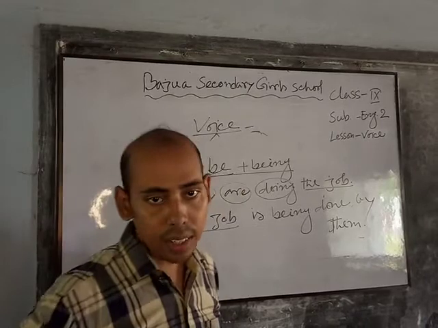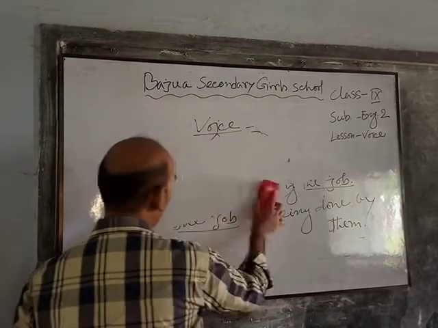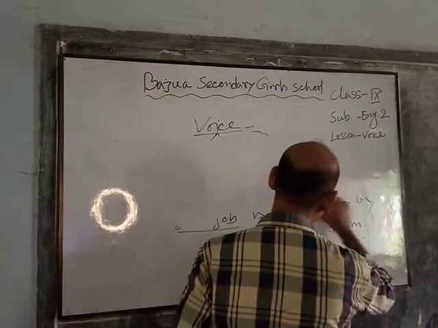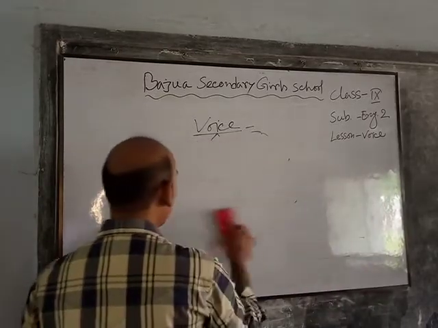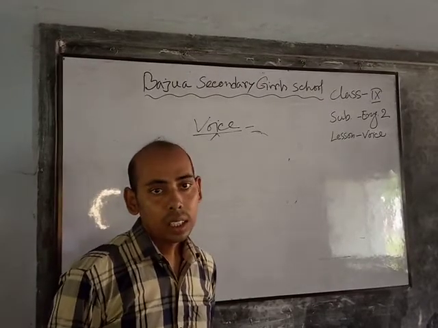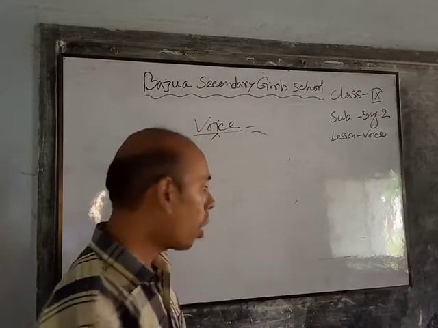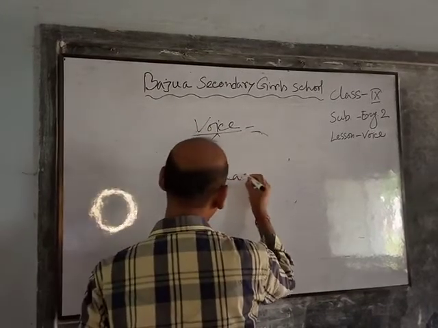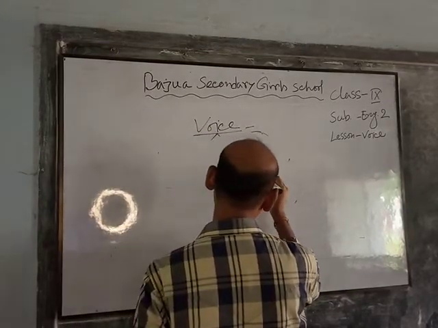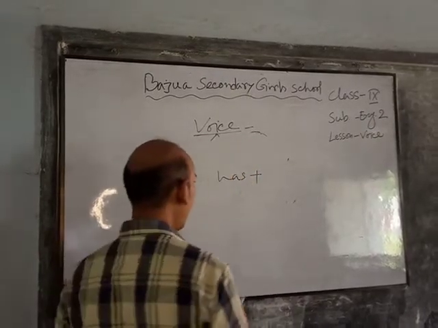Now, dear students, we will learn about present perfect tense. In present perfect tense, there is a verb, and in singular form has, and in plural form have.